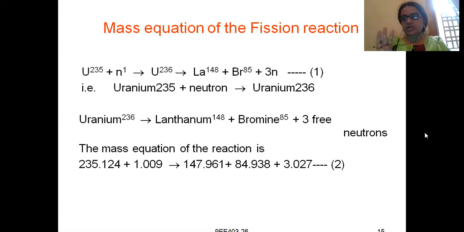As we all know, a neutron does not contribute anything to charge. It is neutral in nature. It is neither a positively charged particle nor a negatively charged particle. Only neutrons have mass, and neutrons are placed at the center of the nucleus. So your uranium-236 is disintegrating into lanthanum 148 and bromine 85 plus 3 free neutrons.